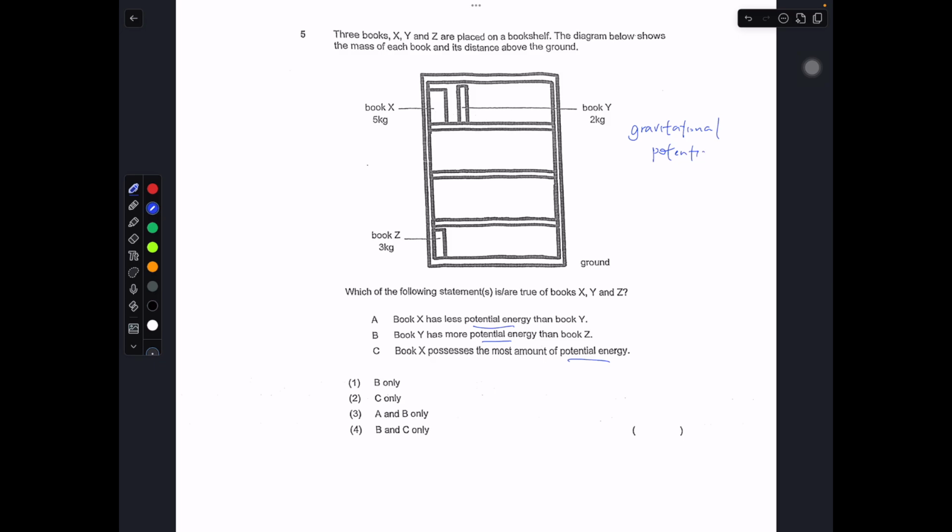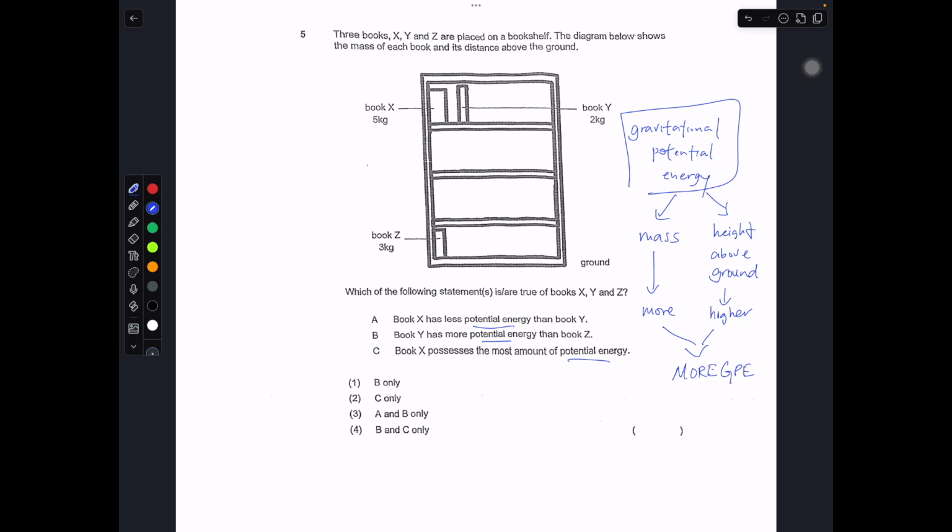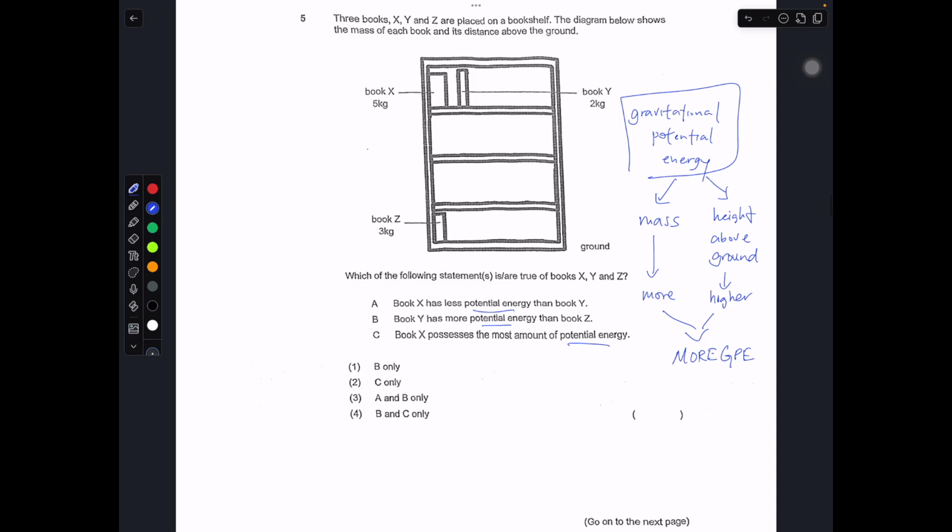And you know that it's affected by 2 things: mass and height above ground. When the object has more mass and higher height above ground, you will have more GPE. That's the idea around it.